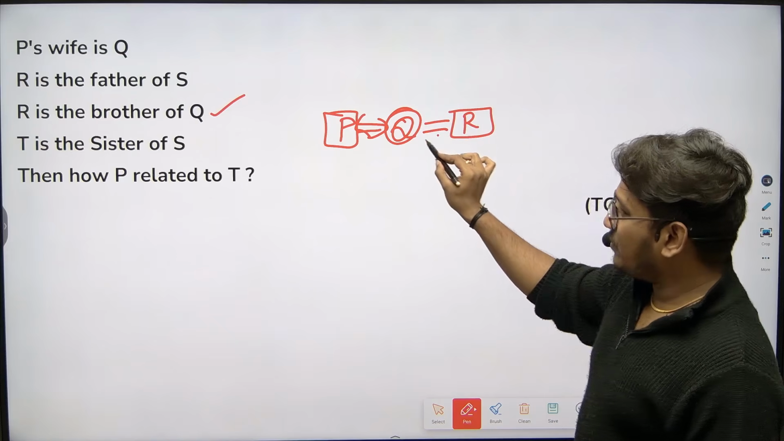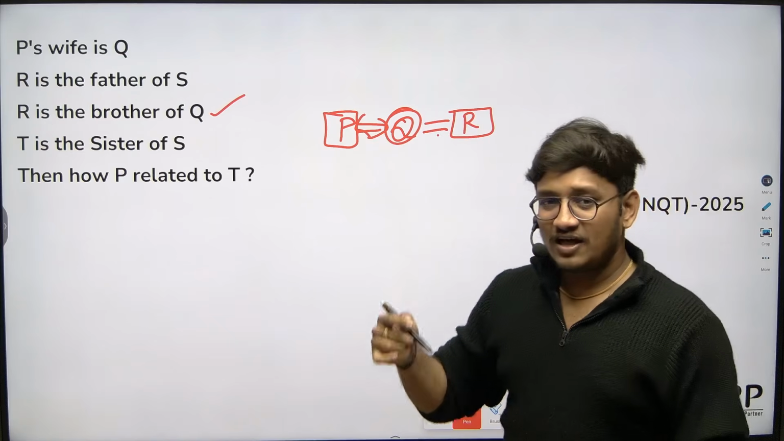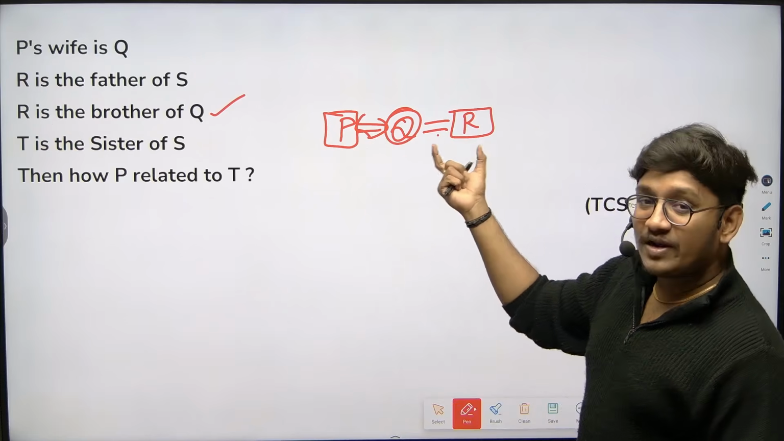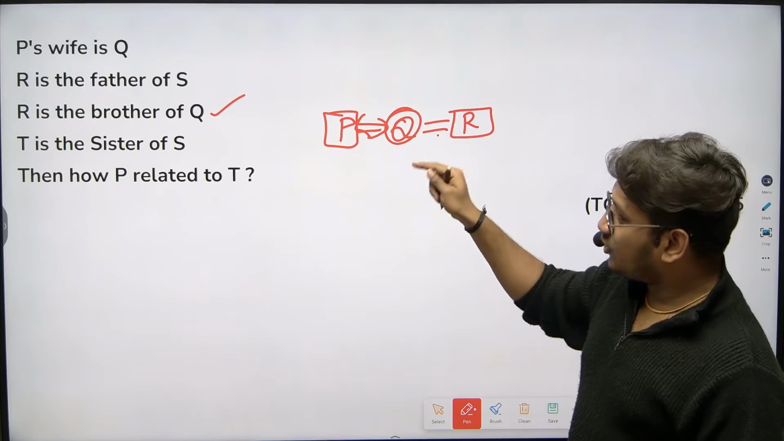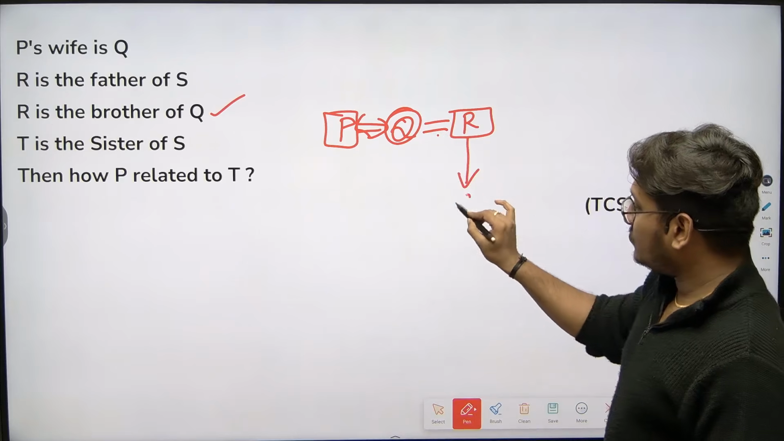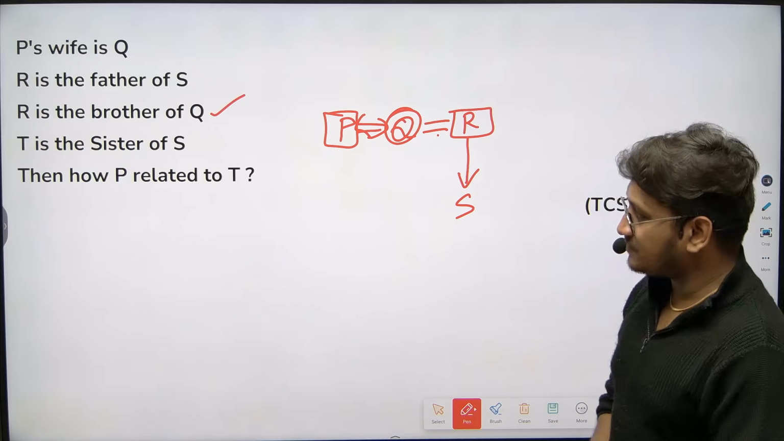The equals sign indicates siblings, and the double arrow indicates a couple. These are husband and wife. These are brother and sister. R is brother of Q. Next, R is father of S, meaning R is S's father.